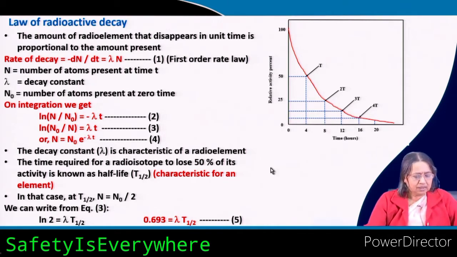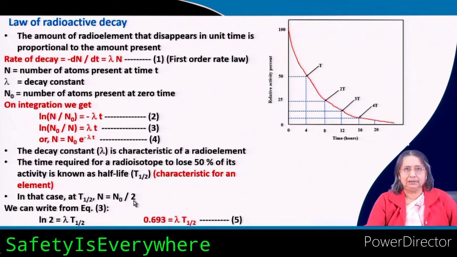Now, if you look into the equation, at the half life, N equals N0 by 2, because the concentration is half.